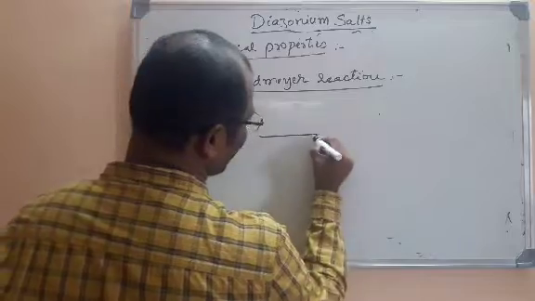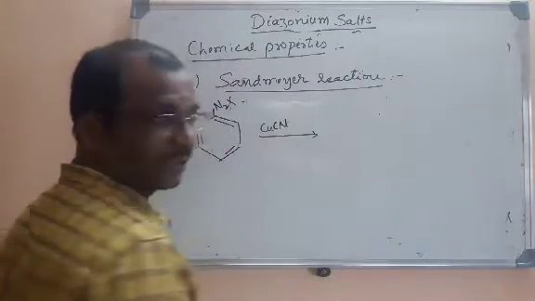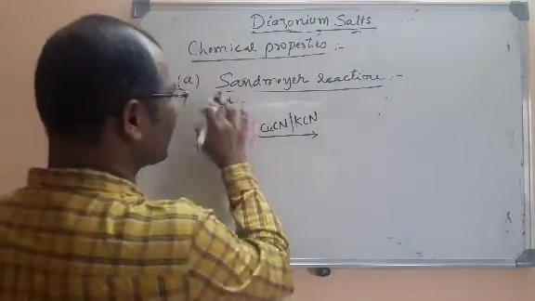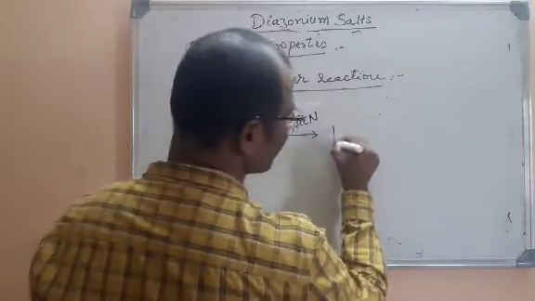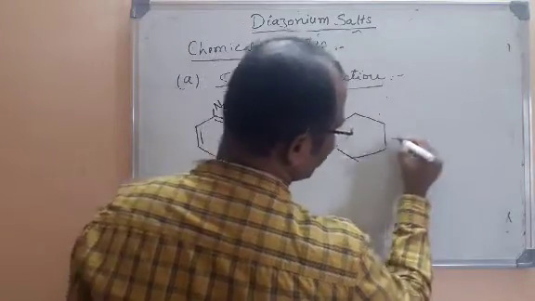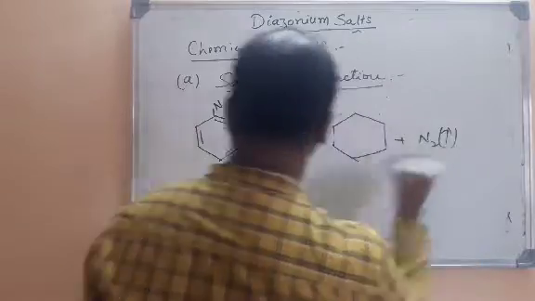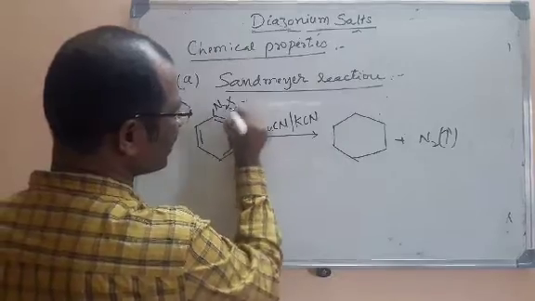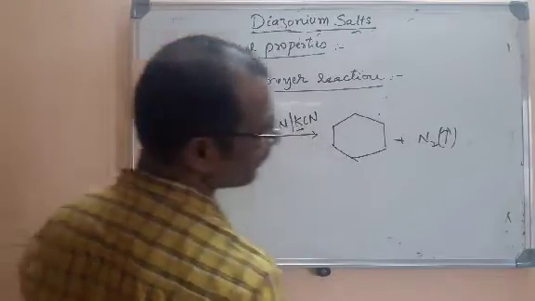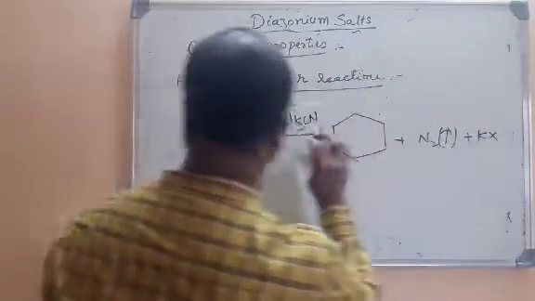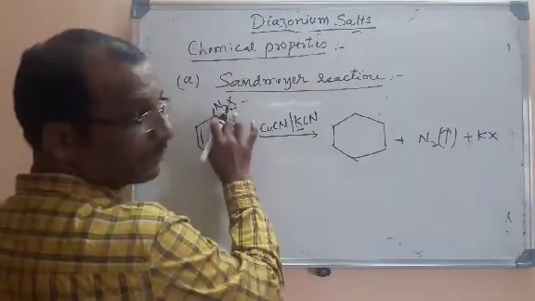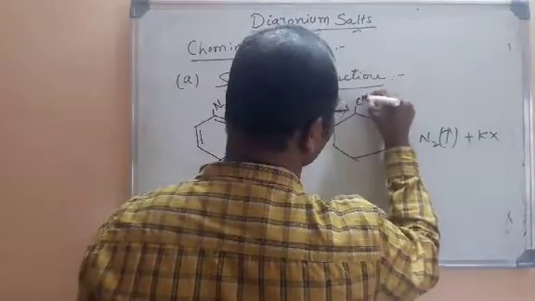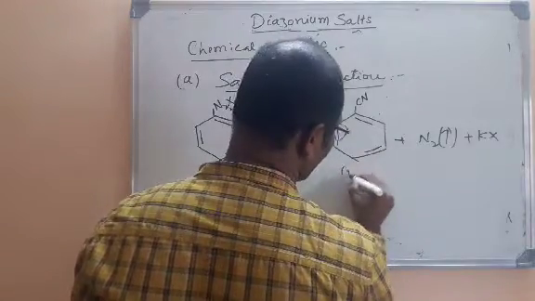Now what we do here, I told you that copper cyanide is to be taken, and if you take copper cyanide and potassium cyanide, firstly, I told you that in all the reactions N2 will be removed. So you can write by default that N2 is removed here. And N2X is completely replaced with CN. K and X will be removed in the form of KX. N2 is already removed, so N2 is removed and X is removed. Now that will be replaced with a cyanide here. So this is nothing but cyanobenzene.